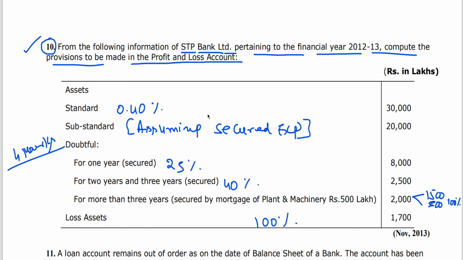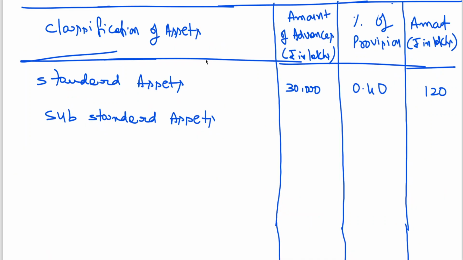Assuming fully secured exposures, 15%. I think I have not explained this there. So 15%. Substandard assets 20,000, what is the percentage of provision? 15%. So 20,000 into 15%, it is coming to 3,000 lakhs. 20,000 lakhs on that 15% provision.